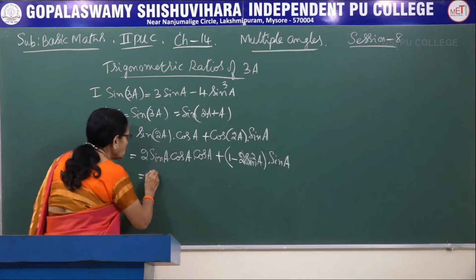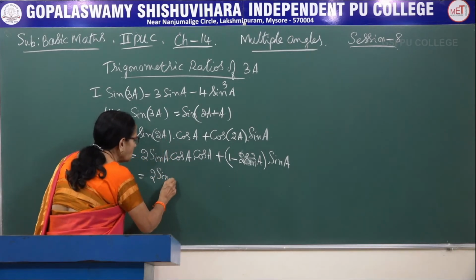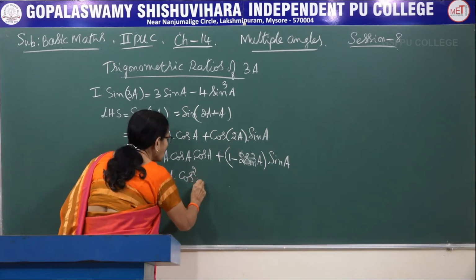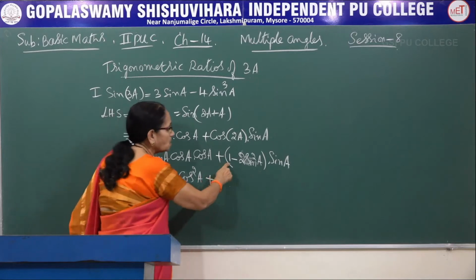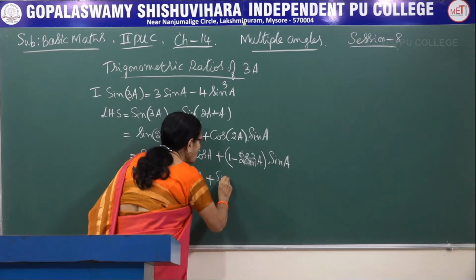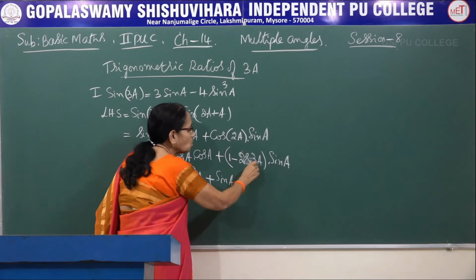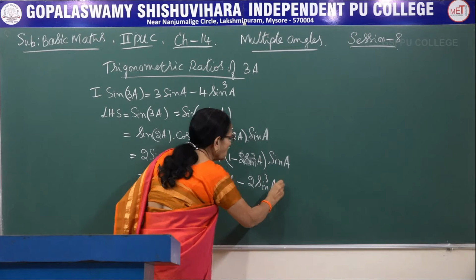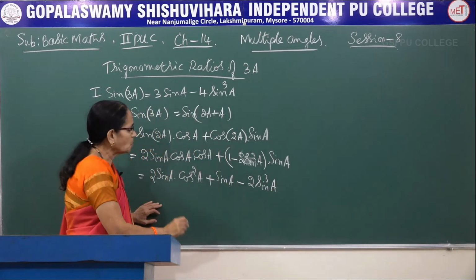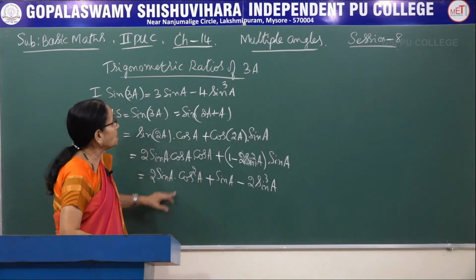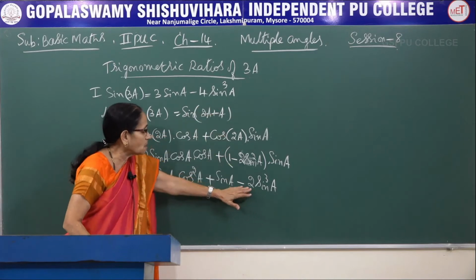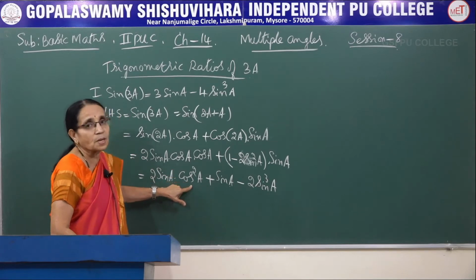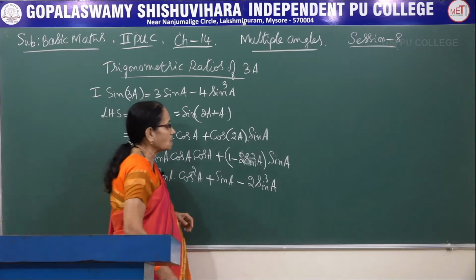Now write it as 2 times sin a, you write as it is. Cos a into cos a, that is cos square a, plus 1 into sin a, that is sin a, minus 2 sin square a into sin a, that becomes 2 sin cube a. Now we have almost got half of the result. Here this is purely sine term, this is also purely sine term, this is sine term, whereas only cos square a is there. So how do you eliminate that cos square a?